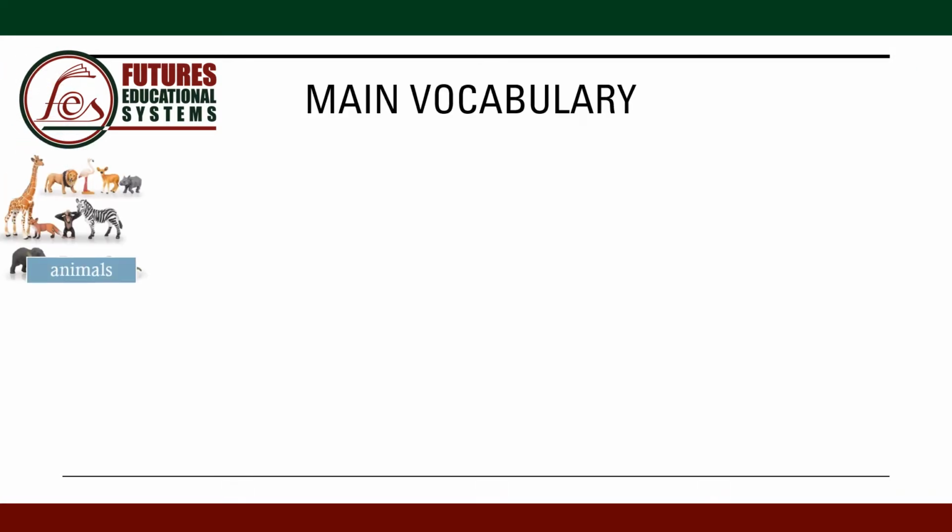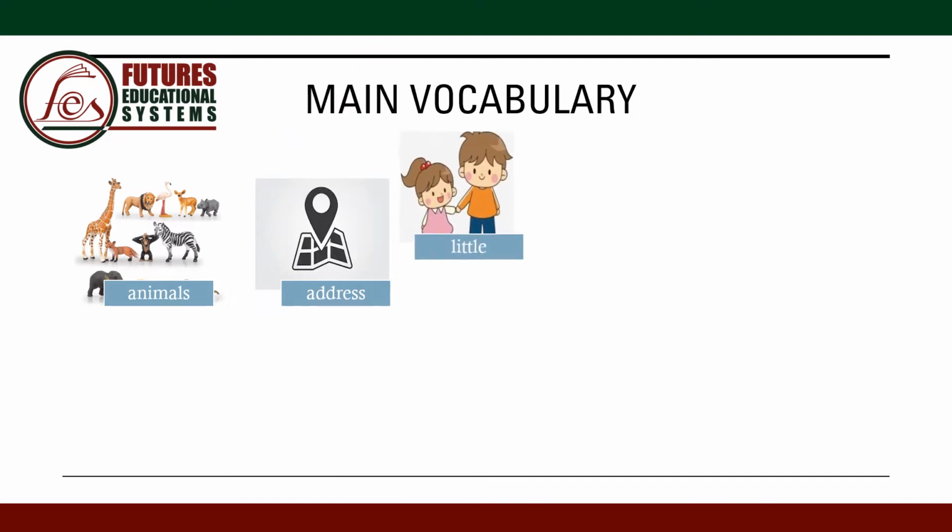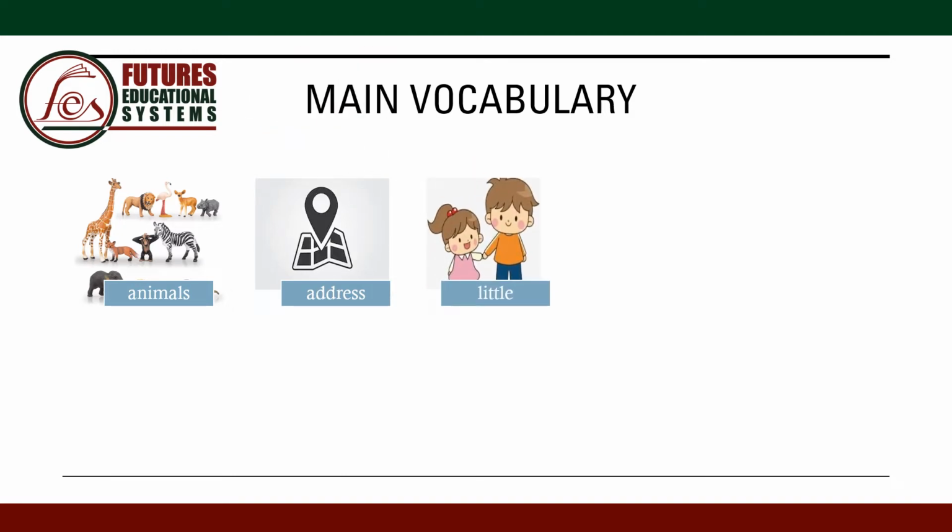Main vocabulary. Animals. We can see a giraffe, a zebra, a lion, a deer, many animals. Address. The address is the place. The place where you live is the address of your house. The place you work is the address of your office. Little. Younger, smaller. My little sister is my younger sister.